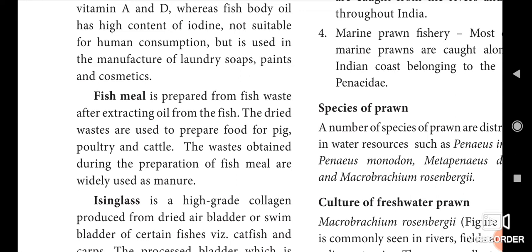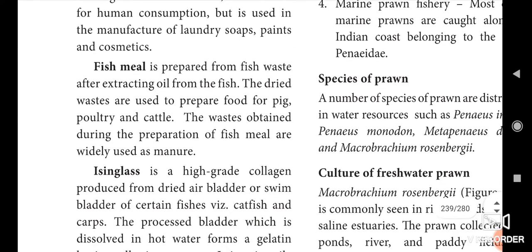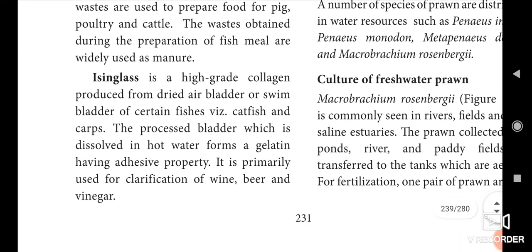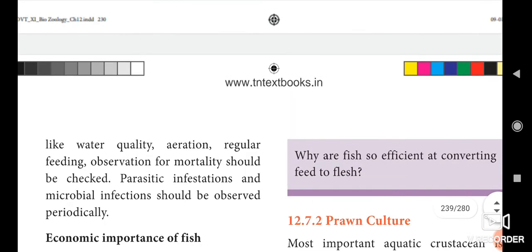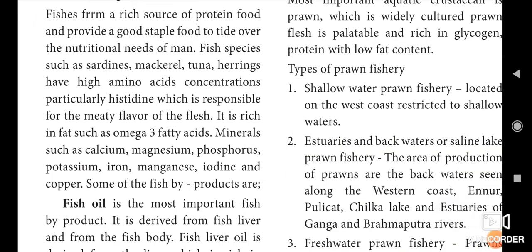Then isinglass is a high grade collagen produced from the dried air bladder or swim bladder of certain fishes such as catfish and carps. The processed bladder, which is dissolved in hot water, forms a gelatin having adhesive property. What is meant by adhesive? I already told you, it is used as a joining material. Okay, so it is primarily used for the clarification of wine, beer and vinegar. Okay, so these are the economic importance of fish. Okay, have you all understood, students?